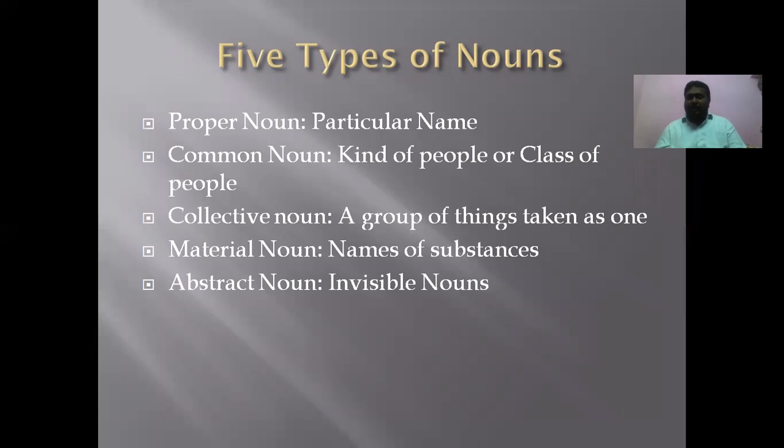We take places: Nalgonda, Hyderabad, Delhi, Mumbai, Bangalore, Chennai, America, Russia, China. These are the names of places. So it tells about the names of persons or places. Particular name of a person.